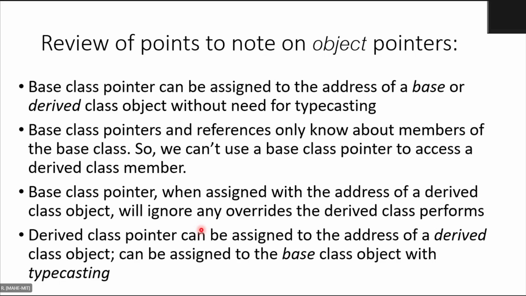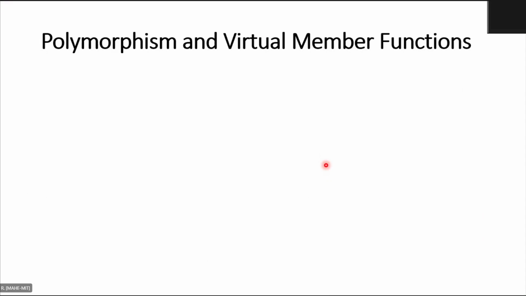So a derived class pointer can be assigned directly to a derived class object, very simple and straightforward, but you can also assign it to the base class with typecasting, though it is not preferred and not a safe practice. That is what we had seen in the previous class. All these points are just a review of the previous points, but they are related to our present discussion. So you should remember these things.